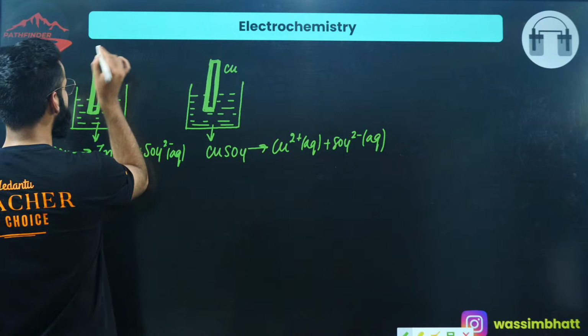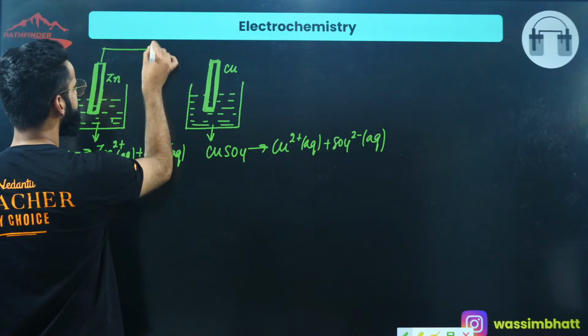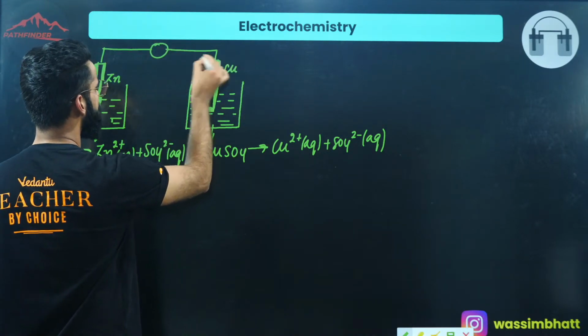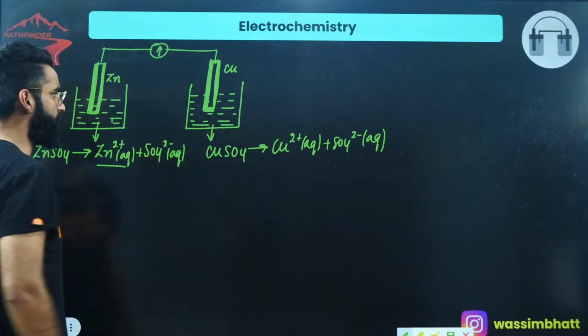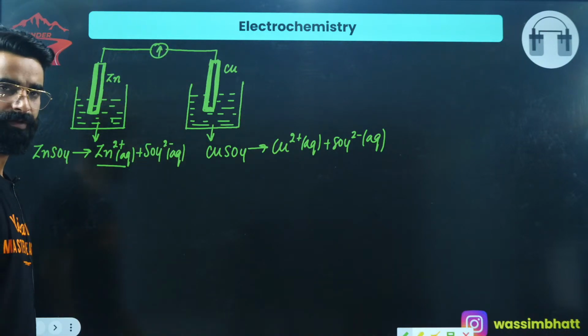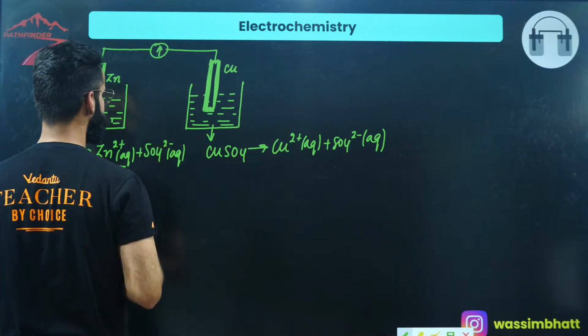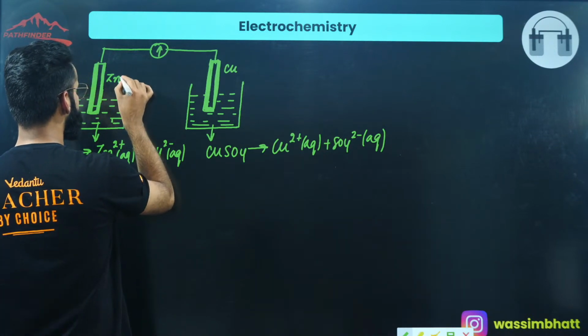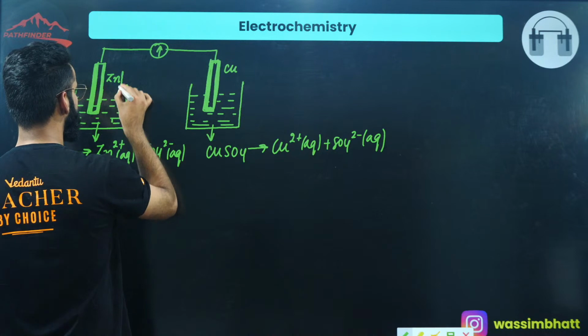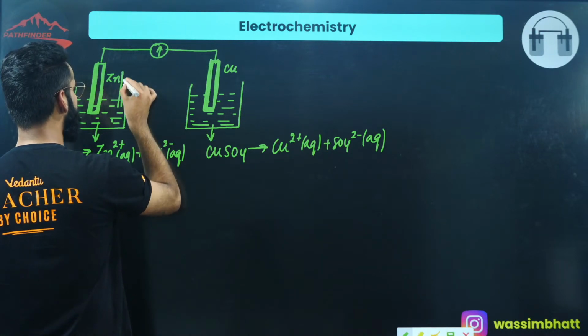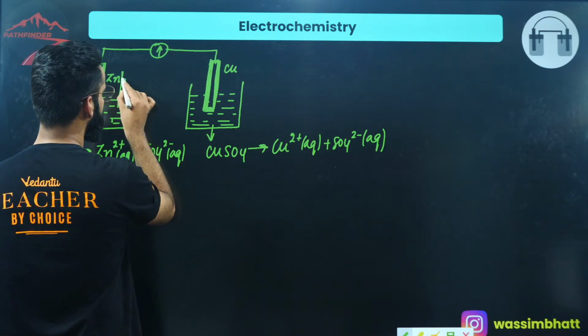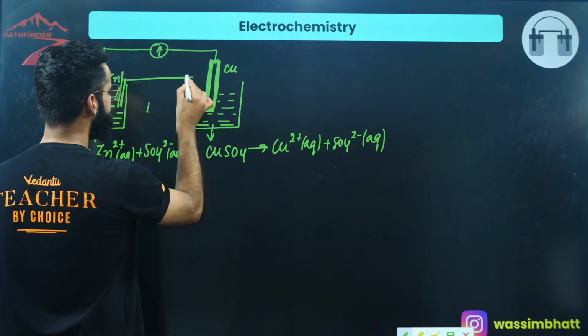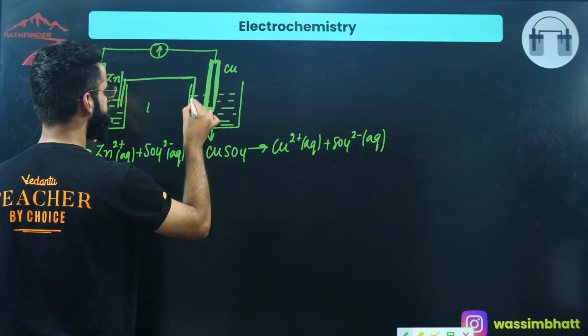Now I'm going to connect them externally by means of a voltmeter. I've connected them externally by means of a voltmeter, right? And internally, how am I going to connect them? I'm going to put an inverted U-type tube over here.